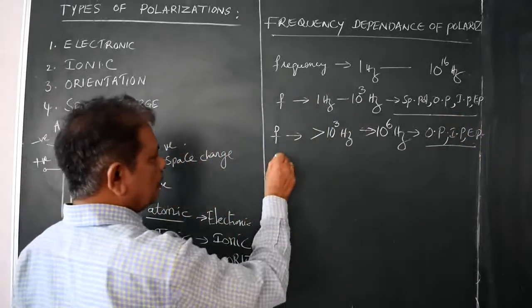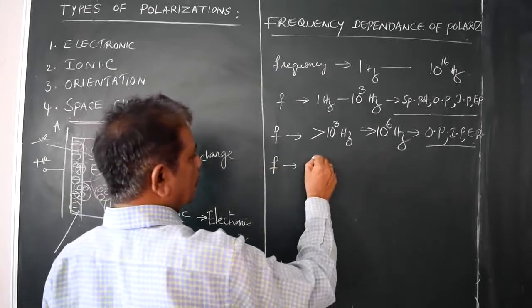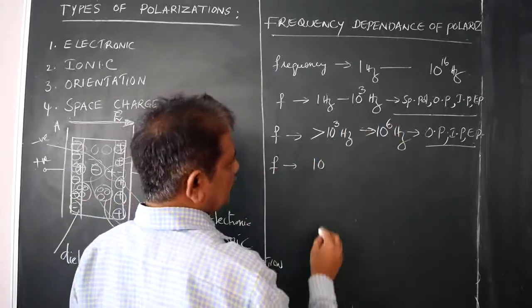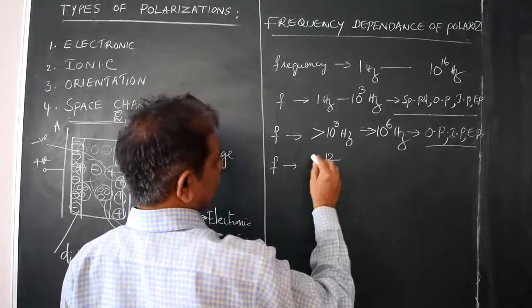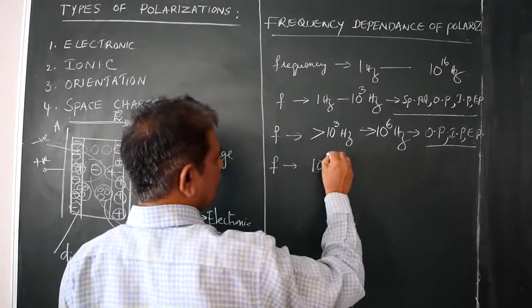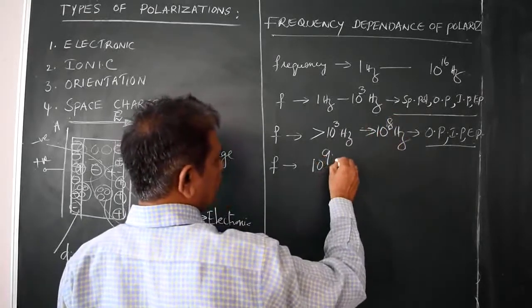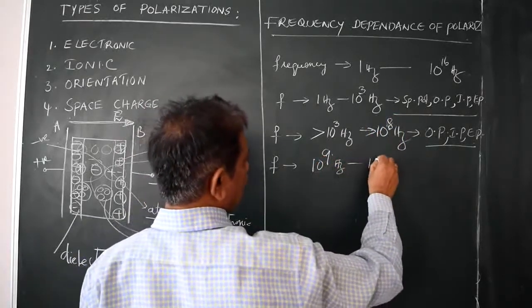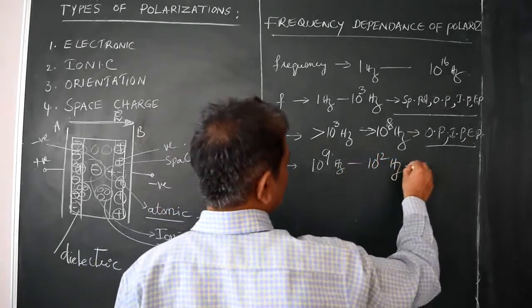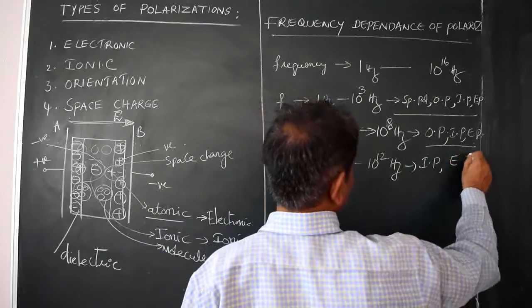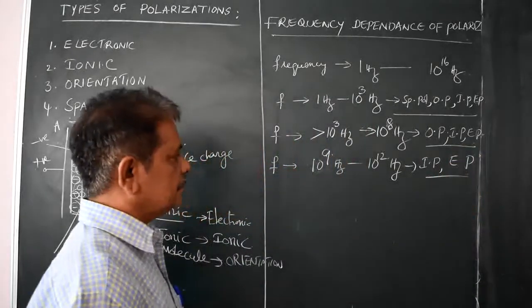If the frequency is beyond 10 power 6, from 10 power 8 or 10 power 9 Hz up to 10 power 12 Hz, we have only ionic polarization and electronic polarization. Only two polarizations are observed.